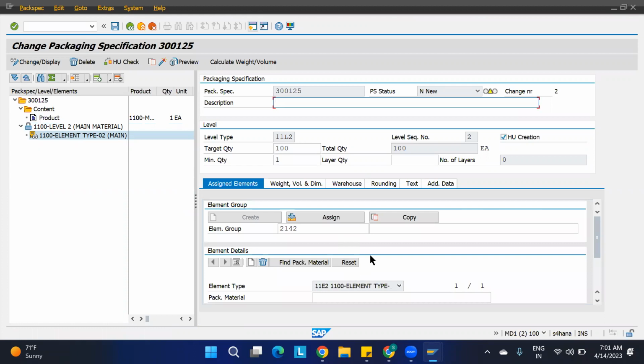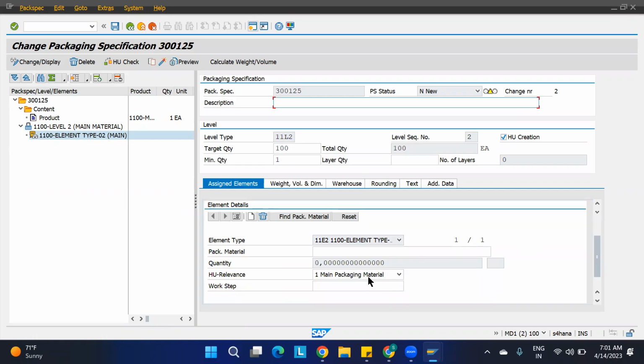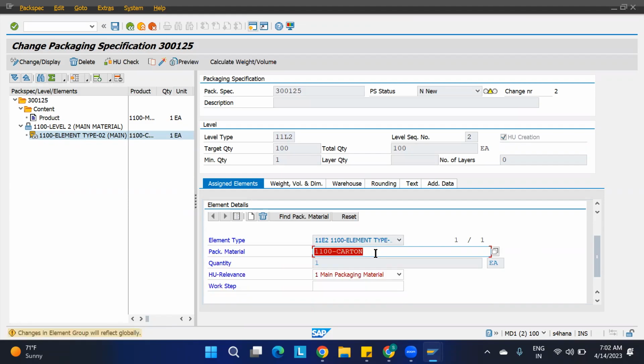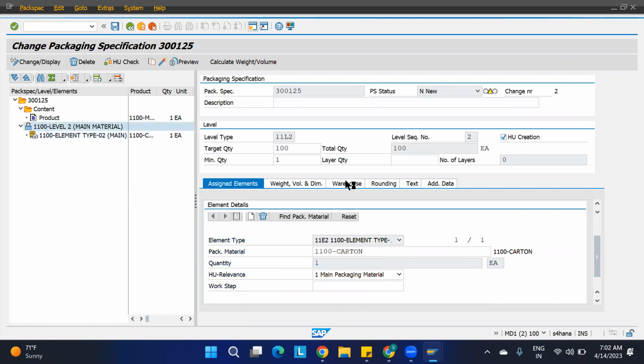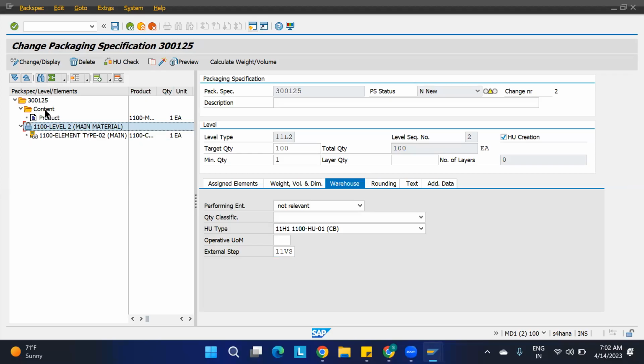Here I need to maintain the packaging material 1100 carton. In the warehouse tab, I have maintained it.